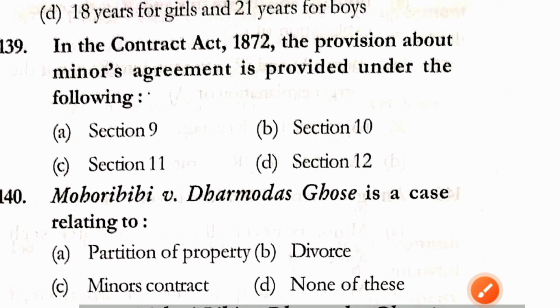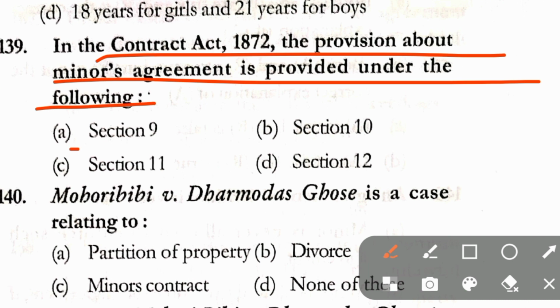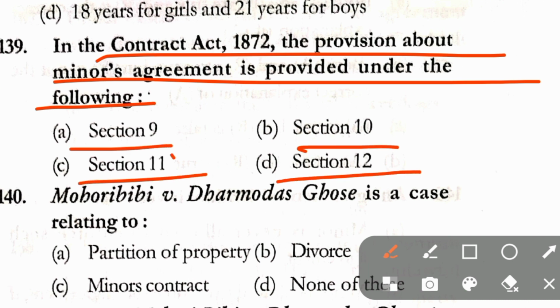Question number 139. In the Contract Act 1872, the provision about minors agreement is provided under the following: section 9, section 10, section 11, section 12. Correct answer here is option C, that is section 11.